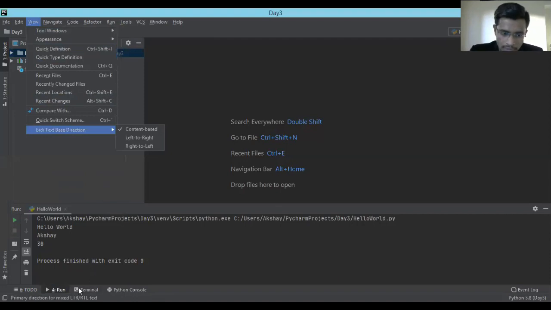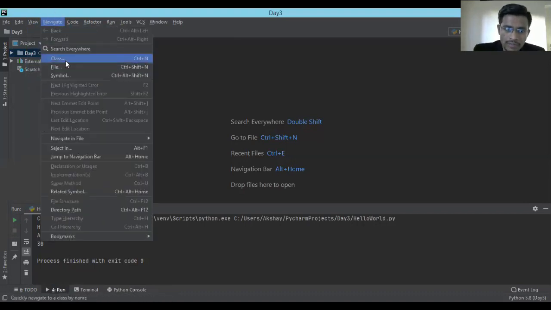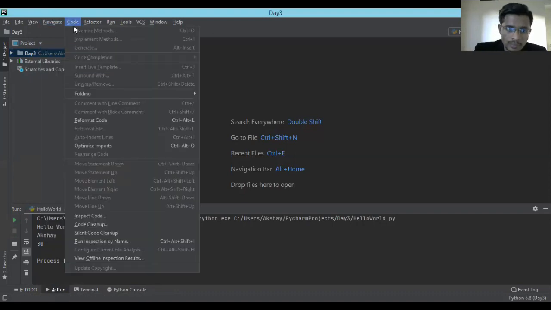So if by mistake you close anything from here, you can go and open that thing again. Navigate is just for telling you what all things are where, coming back, going forward, then looking. So actually searching, if you have a very big project with n number of files, and if you want to navigate to any other file with the help of keywords, then you can use these features. So code is just for formatting, indenting.